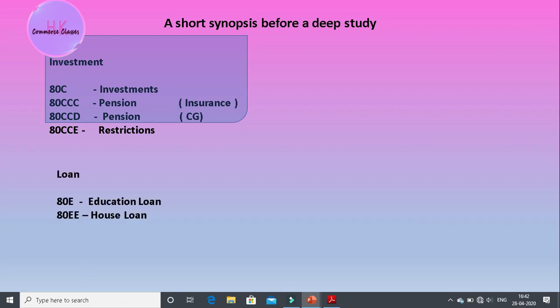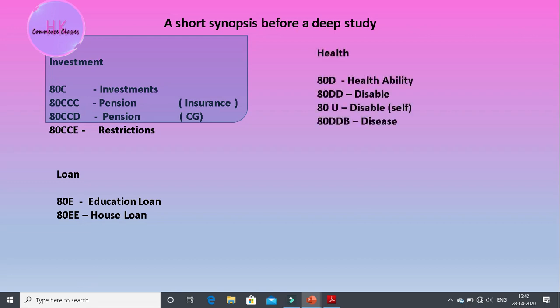Moreover, there are also some deductions when a person gets a loan. He can claim a deduction under section 80E, which relates to education loans, and home loans are related to 80EE. Any type of health scheme taken for the person, such as health insurance, will be recorded under 80D.